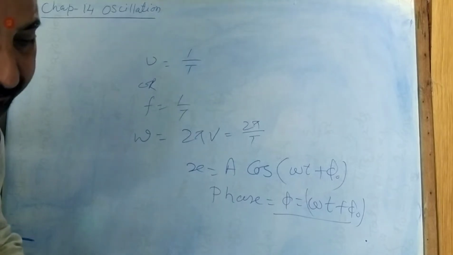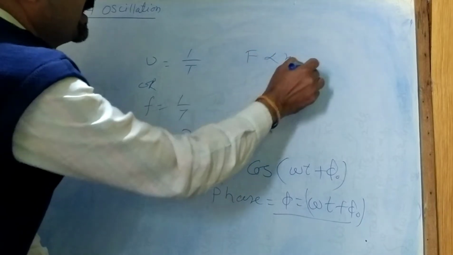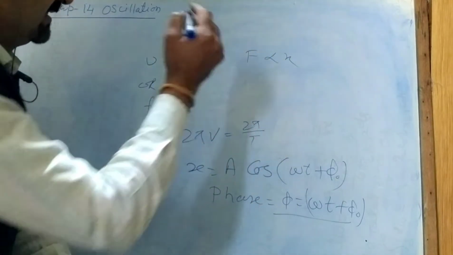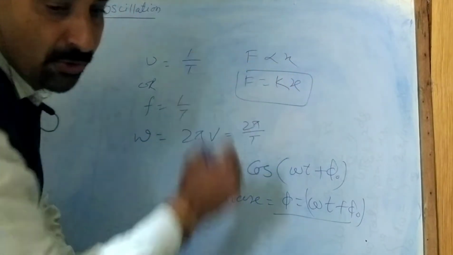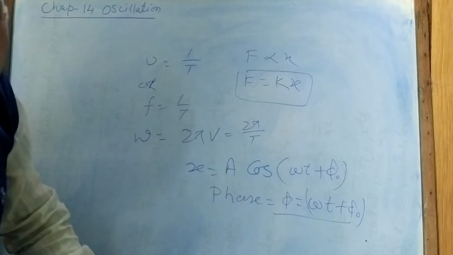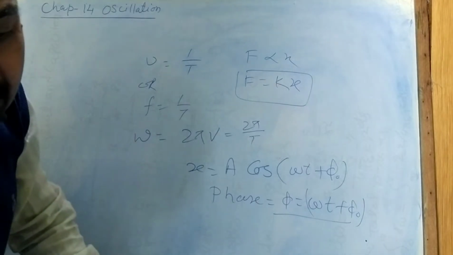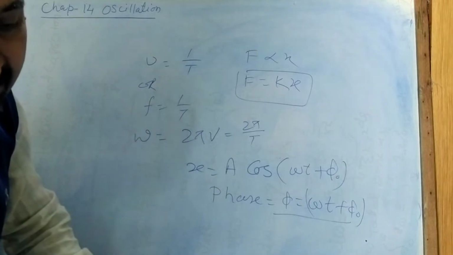Now that means in simple harmonic motion you can say F is directly proportional to x. If we remove the proportionality, here F is equal to kx, correct? Where k is a constant, or you can say the spring constant, so that you can define here.